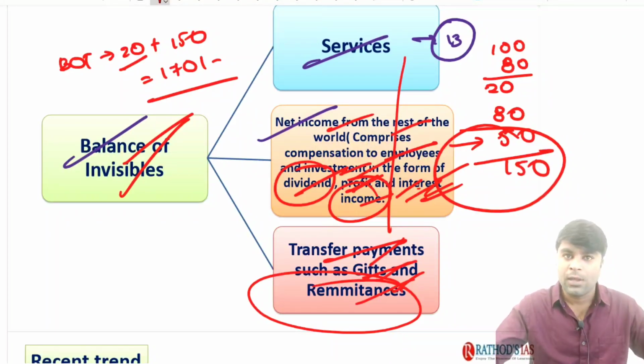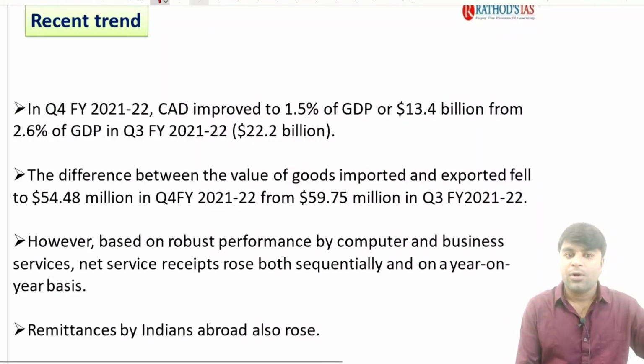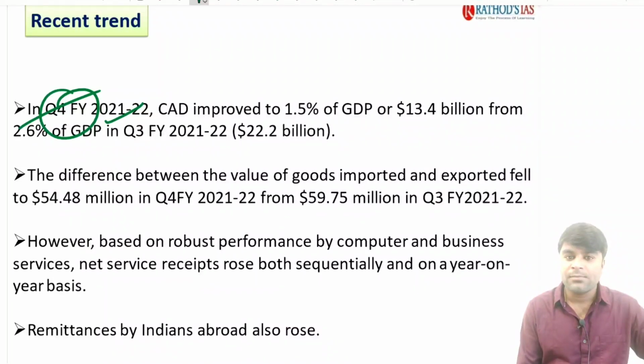Right? I hope you understood how the current account balance is calculated. Now this is about the basics. And when we look at the current affairs in the quarter 4 in the financial year 2021-22, the current account deficit improved to 1.5% of the GDP or 13.4 billion from 2.6% of the GDP in the third quarter of the financial year 2022.